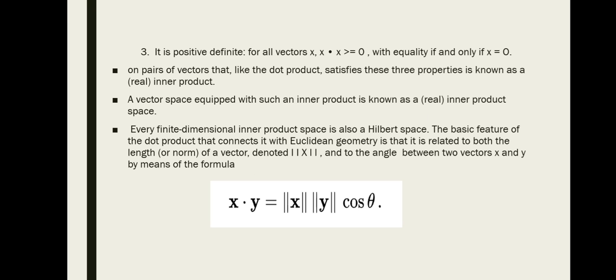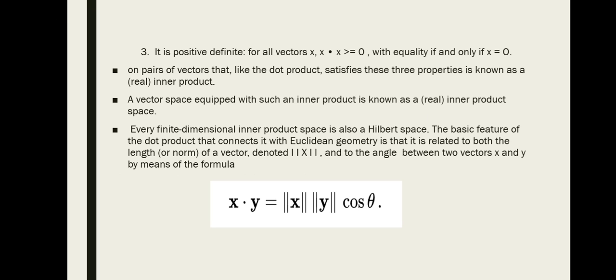The third one is that it is positive definite, which means for all vectors x, x dot x is greater than or equal to 0, with equality if and only if x equals 0. Any pair of vectors whose dot product satisfies these 3 properties is known as an inner product, and a vector space equipped with such an inner product is called an inner product space.